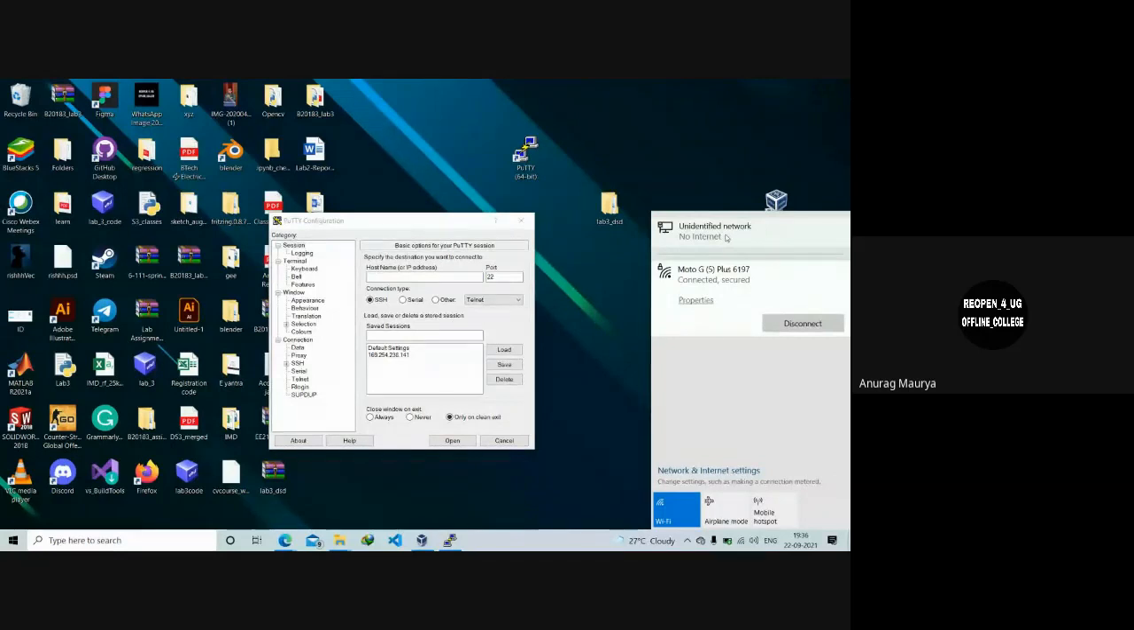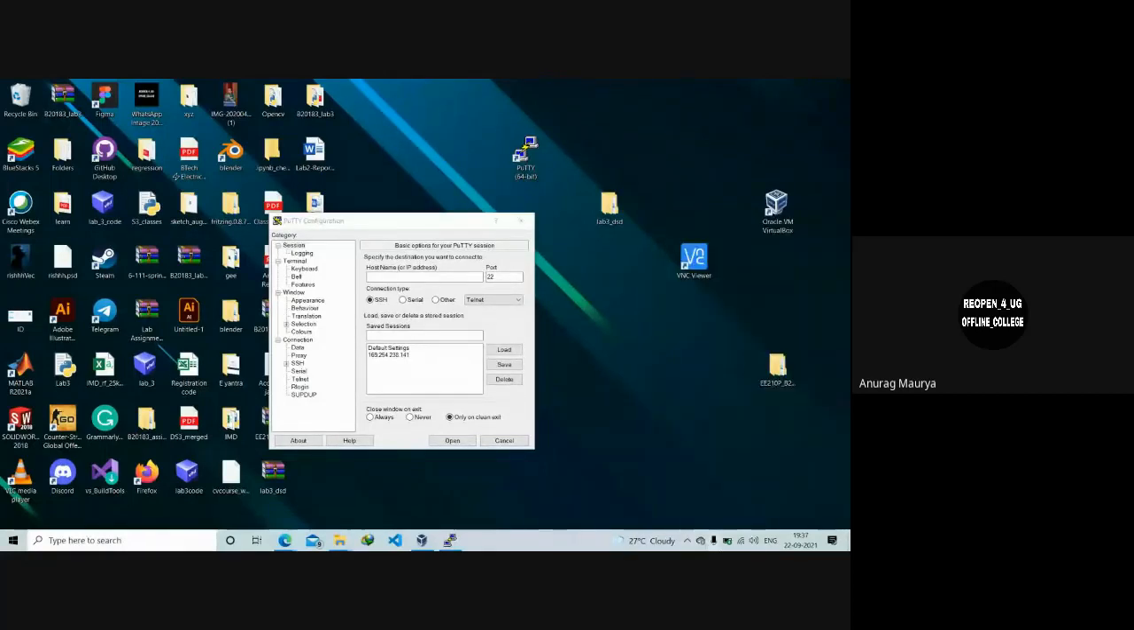So I have connected my Raspberry Pi through an Ethernet cable. Since there are only two computers on this network, my Raspberry Pi and my computer, there is no internet access available to the Raspberry Pi. So now what you will be doing is first obtaining the IP address of the Raspberry Pi.